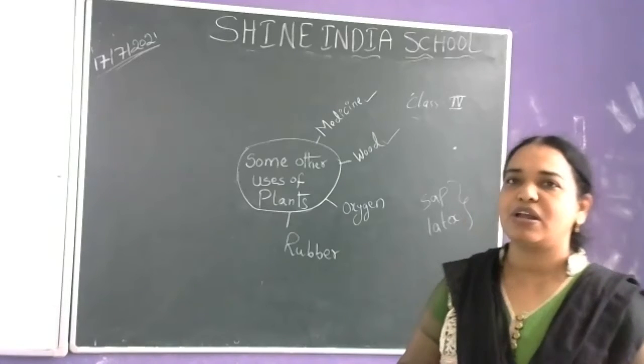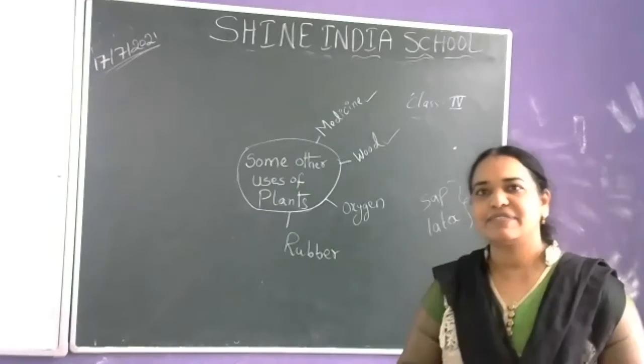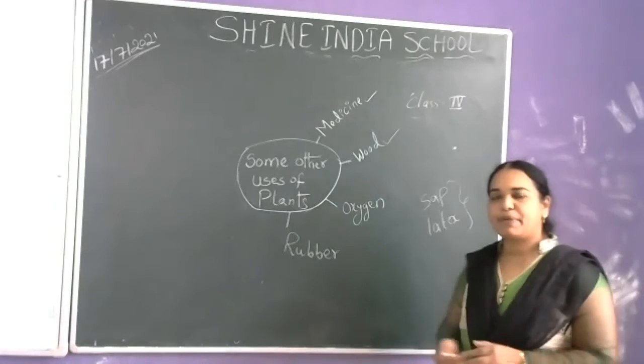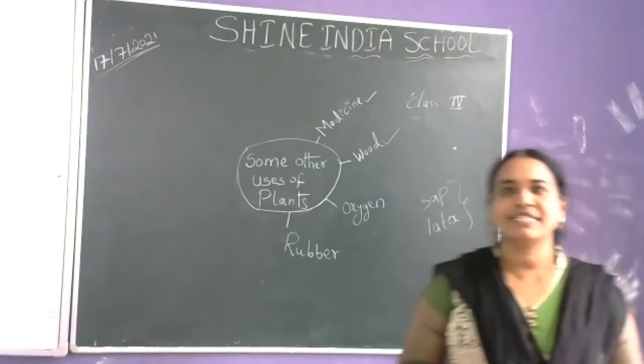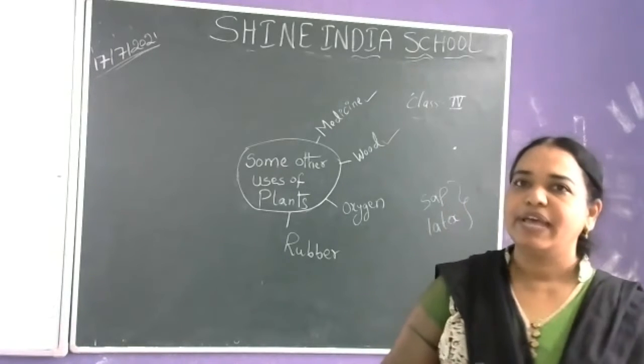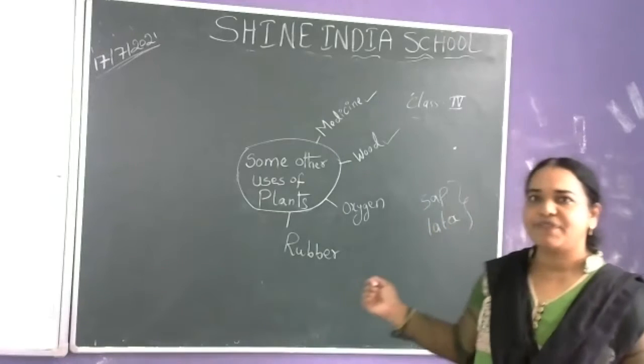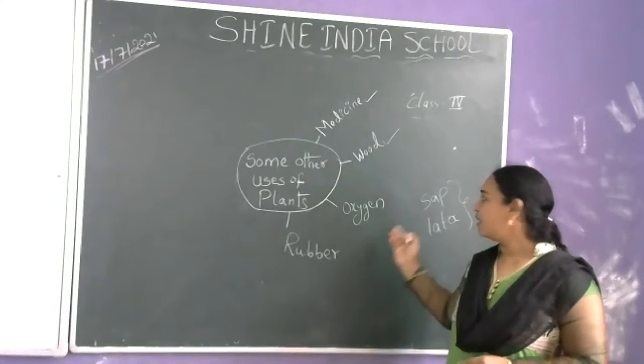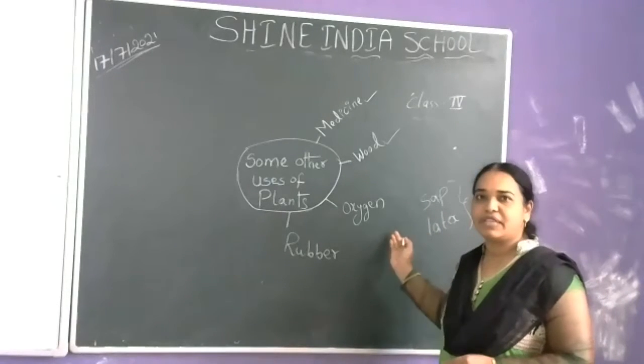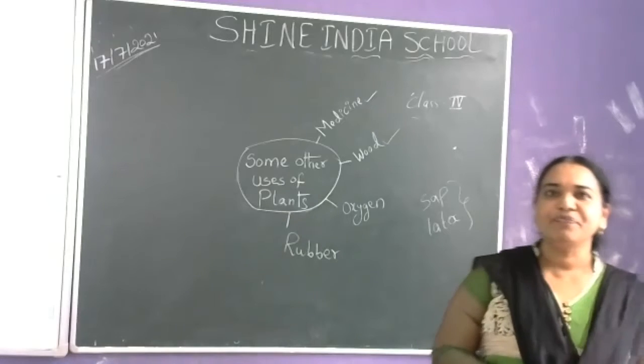Using sap or latex, the vehicle tires, rubber bands, and erasers which we use in our daily life to erase writing are all manufactured from the rubber plant's sap. The rubber plant gives the sap and latex.